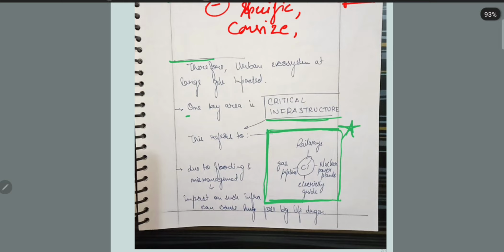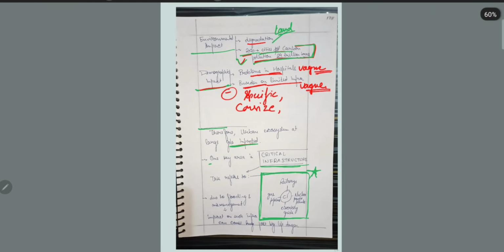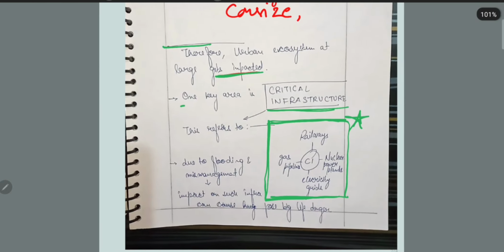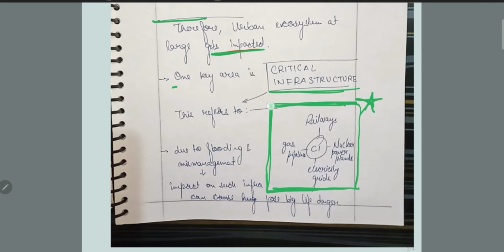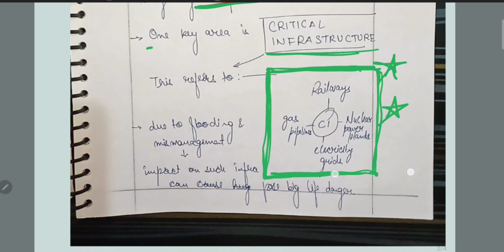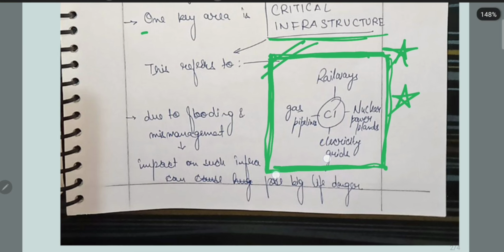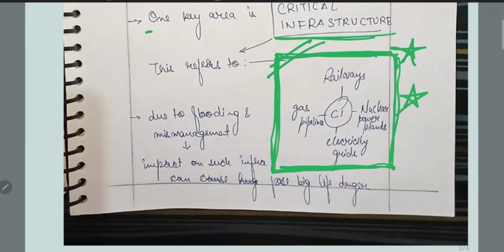Then, therefore, urban ecosystem gets impacted. Okay, you are validating your points. That's good. Then one key area is critical infrastructure. This leads to... I like this. This is really appreciable, I would give marks for this. It would be more beautiful if you make a boundary around this, if you have time. But if you don't have time, then it is also okay. They don't check so much aesthetics. They check the content. The flooding impact on such infrastructure can cause huge danger to life.